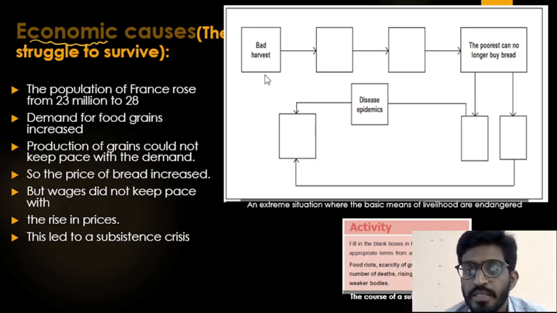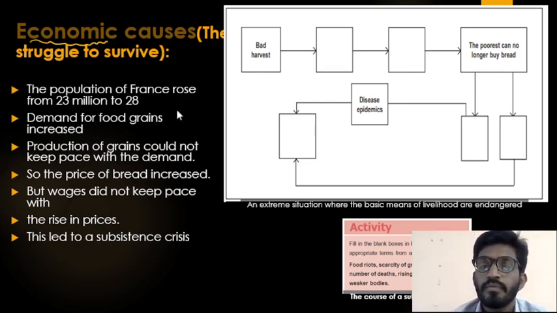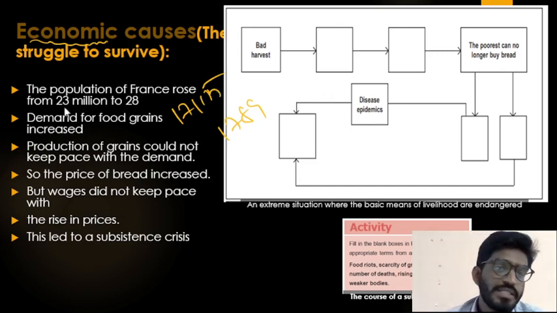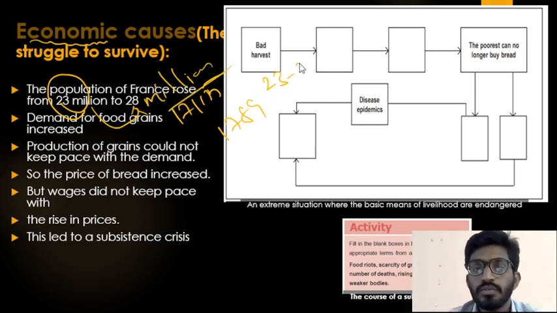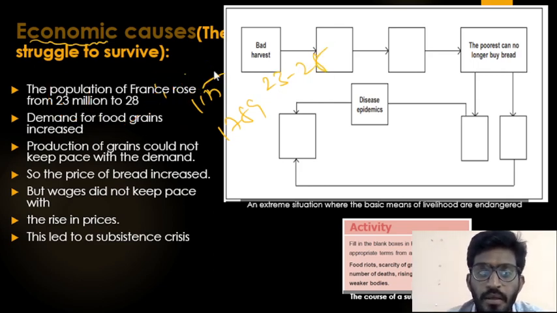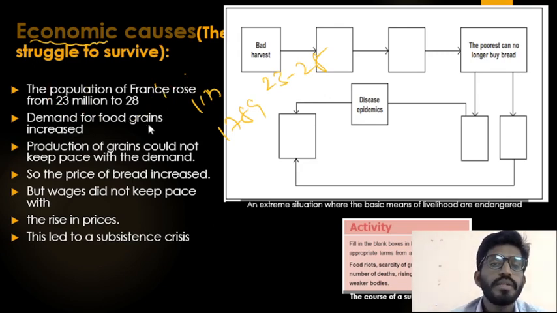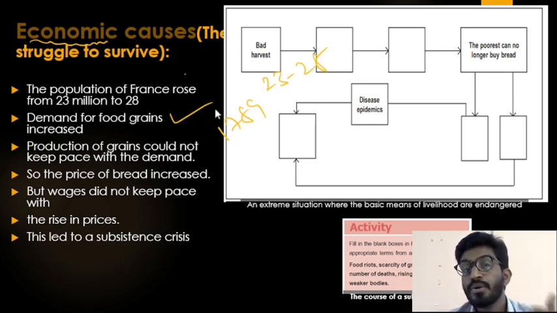The population of French, when compared from 1715 to 1789, increased to 28 millions. 23 to 28. And the demands for food grains increased. Here, when population increased, the demands of food grains increased, but production of food grains decreased.